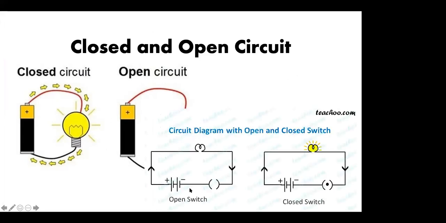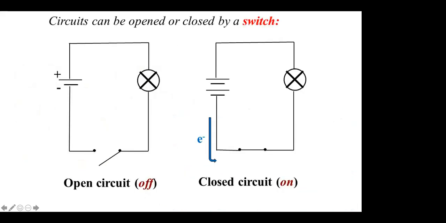In the form of circuit diagram, see how it is drawn. Open switch. This is also one way to draw the switch. Switch is off. Here switch is on. Okay. So close switch and open switch. Switch is off, bulb doesn't glow. Switch is on, bulb glows. So this is closed and open circuit. Another way, see, open circuit, bulb doesn't glow, and this is closed circuit, bulb will glow.